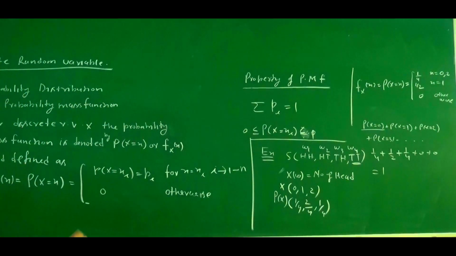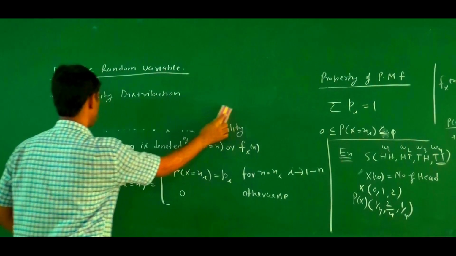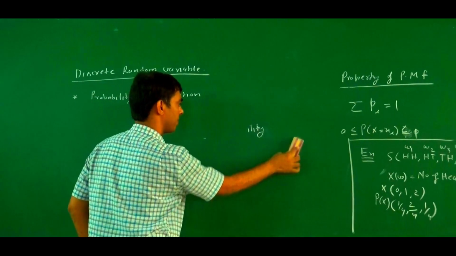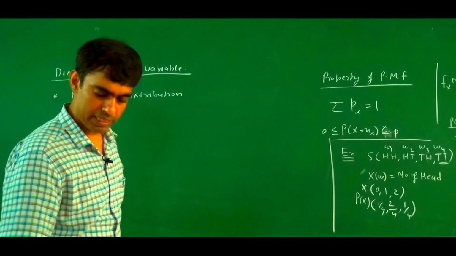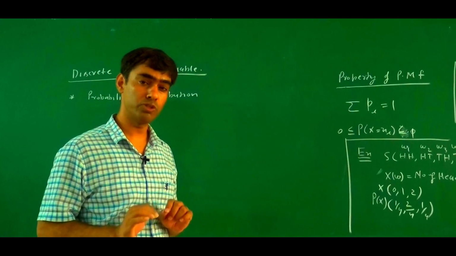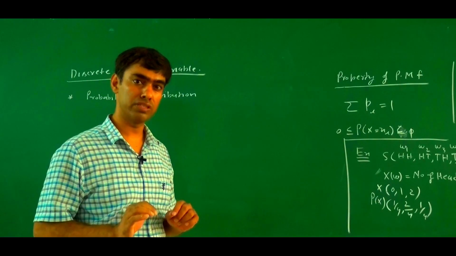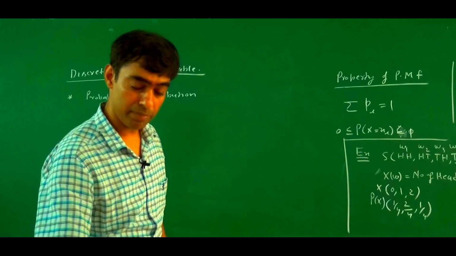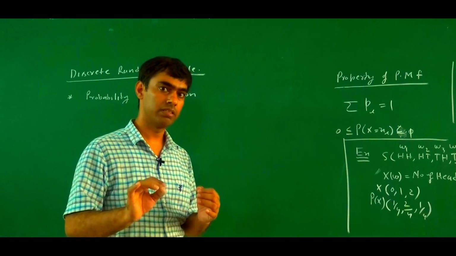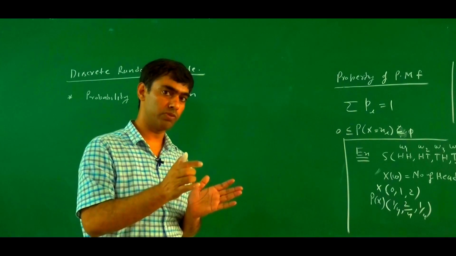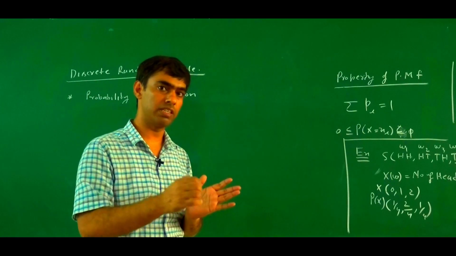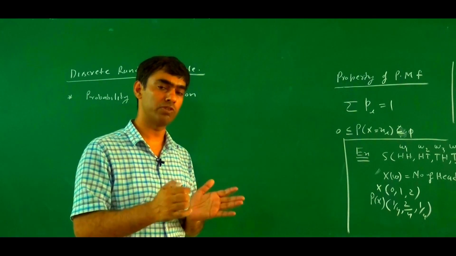Now, what is the probability distribution? If we associate the probability with the random variable, then that distribution is known as a probability distribution. Like a frequency distribution, where we associate the frequency with x, that is x1, f1, x2, f2, x3, f3 up to xn, fn, is a frequency distribution.